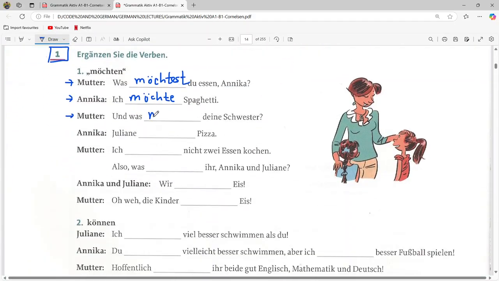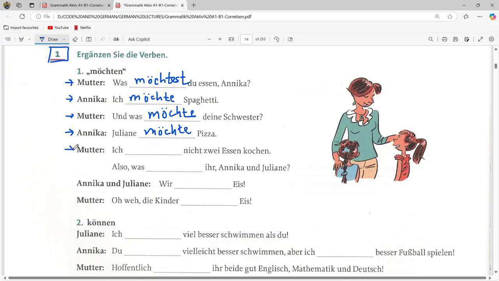So: und was möchte deine Schwester. Now Annika is saying about her sister that Julian möchte Pizza. So Julian would like to have pizza.